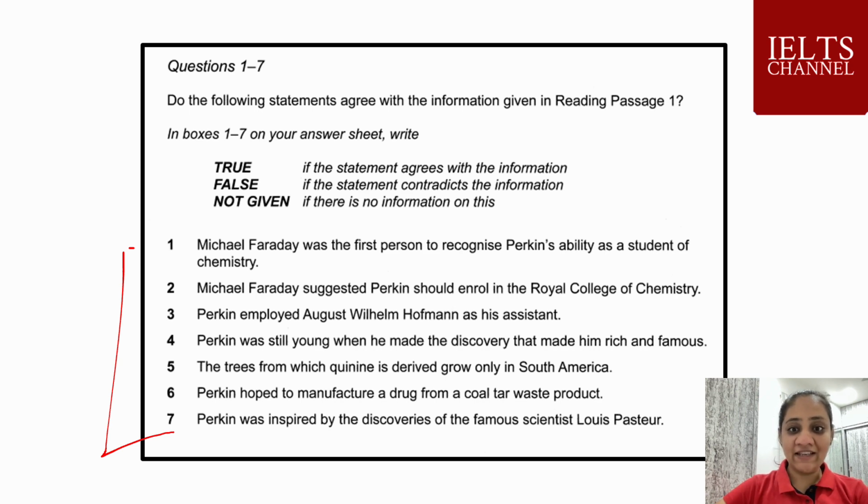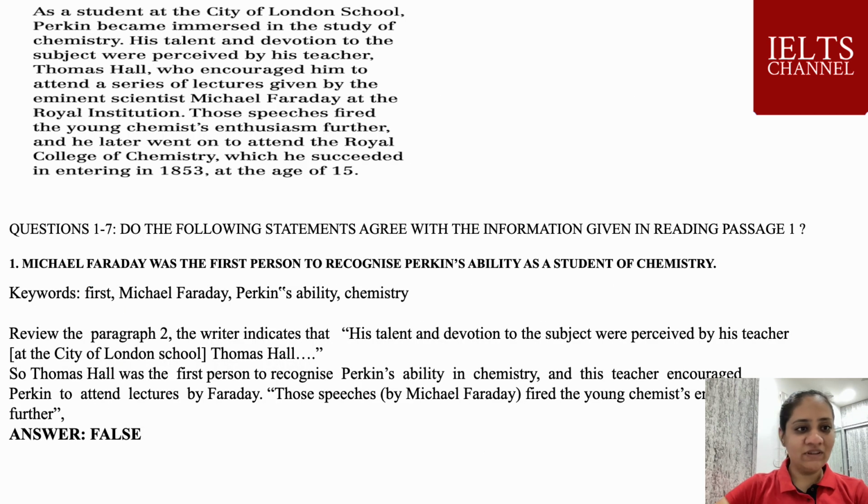In previous sessions, 1 to 6, we have almost solved six passages together from the Academic Cambridge. So if you are new to this video, make sure you go through the first video and see all the tips and strategies that we have discussed in each and every video. Solve questions 1 to 7 by yourself first: read the passage, solve the questions, and afterwards you will see the explanations. Let's start with question number 1.